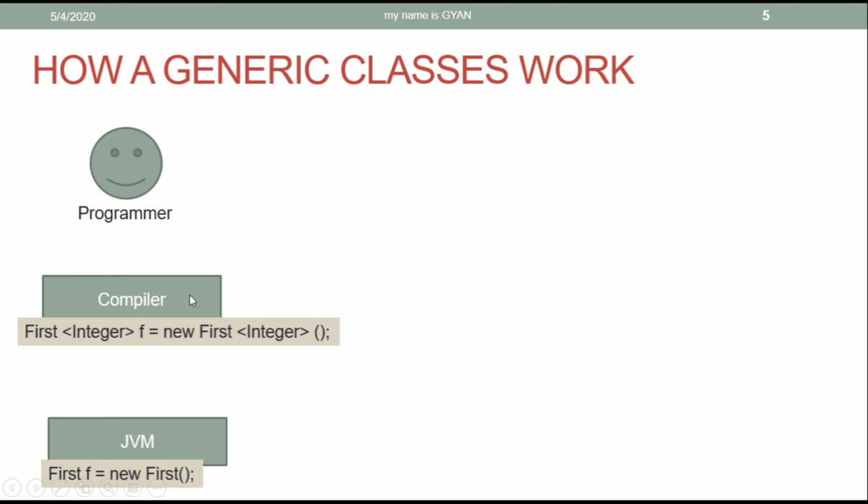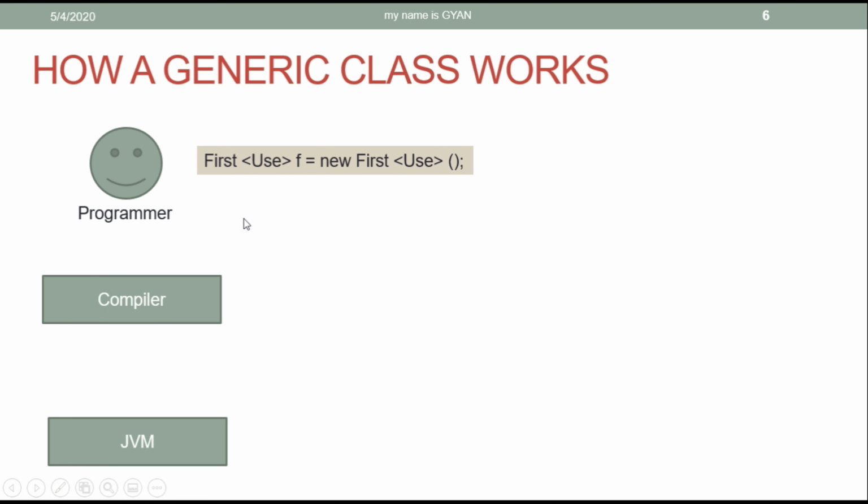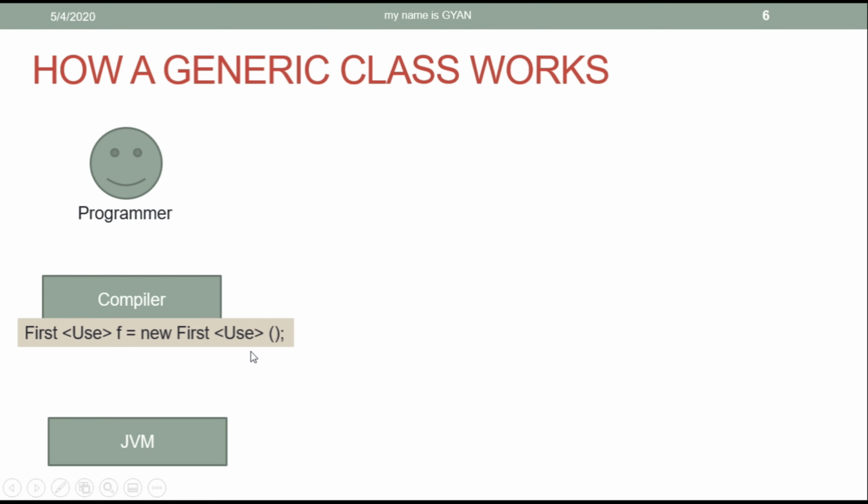Compiler acts like a filter, meaning what to include in the bytecode and what not to include is decided by the compiler. Let's see another example. The programmer creates a code: First<Use> f = new First<Use>(). So we are creating a First object with Use as type argument. The programmer sends this statement to the compiler.